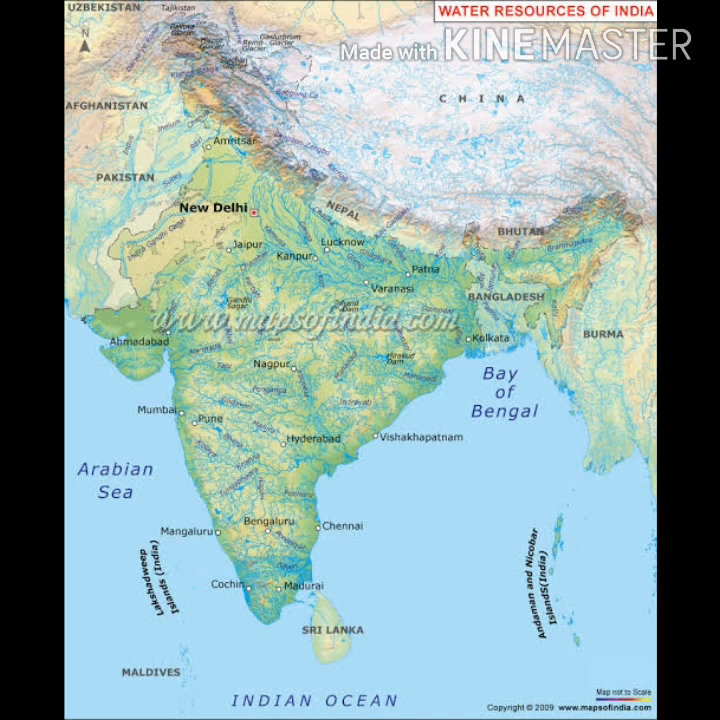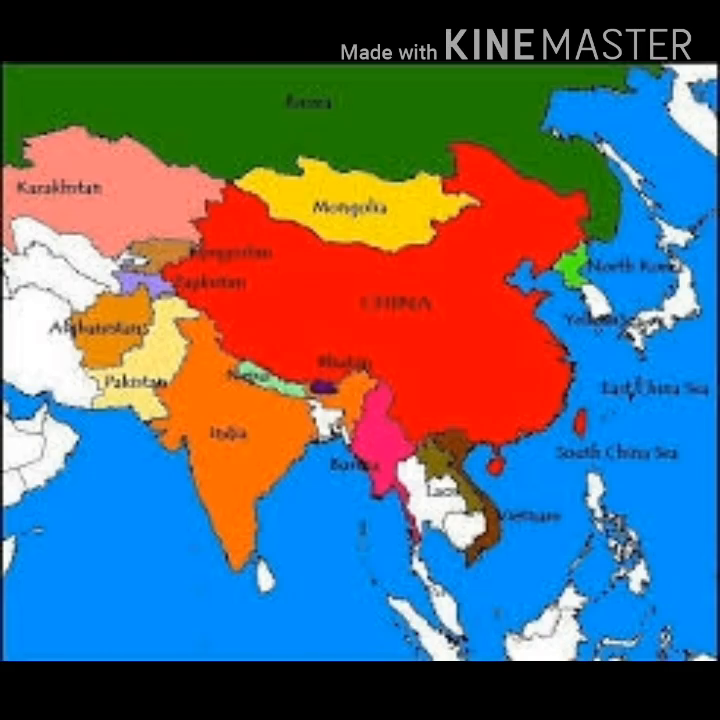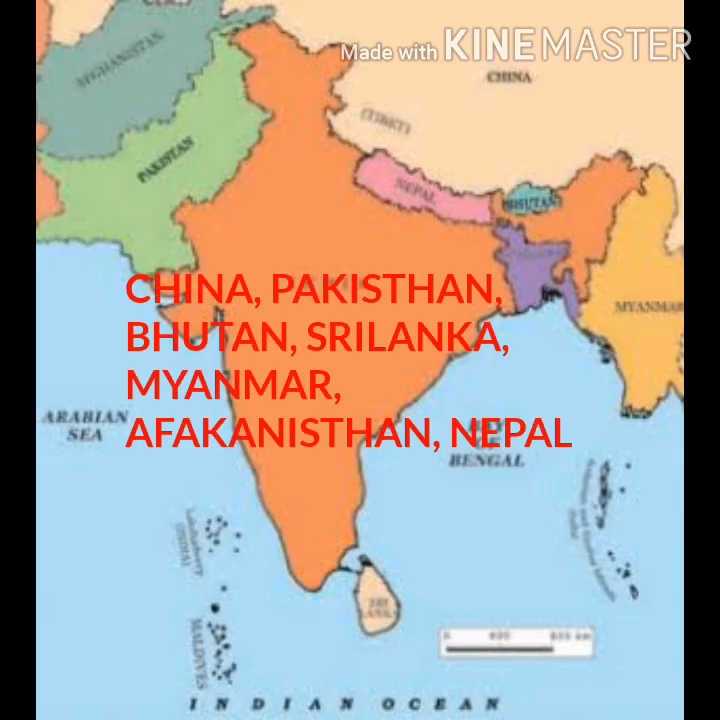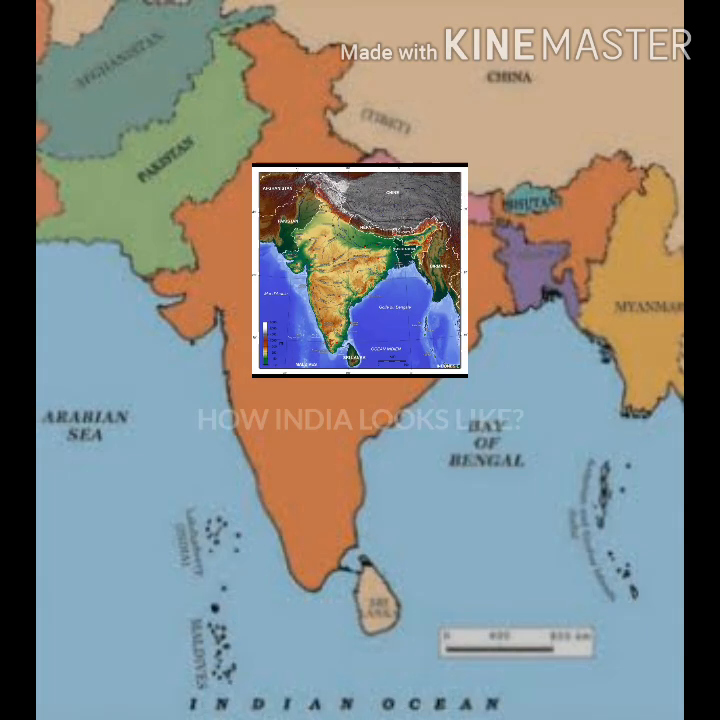India is surrounded by water bodies on three sides. They are the Arabian Sea, the Indian Ocean and the Bay of Bengal, and one side is land. So it is known as a peninsula. The neighboring countries of India are China, Pakistan, Bhutan, Sri Lanka, Myanmar, Afghanistan and Nepal.